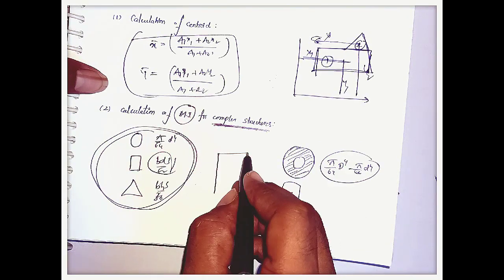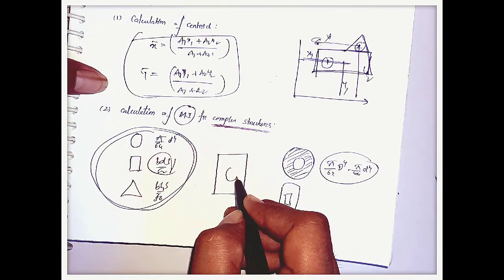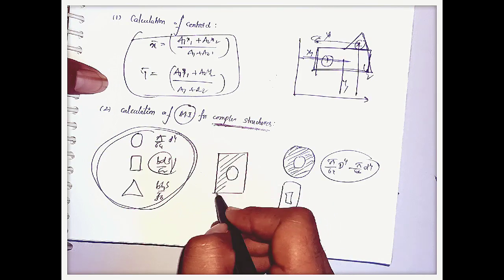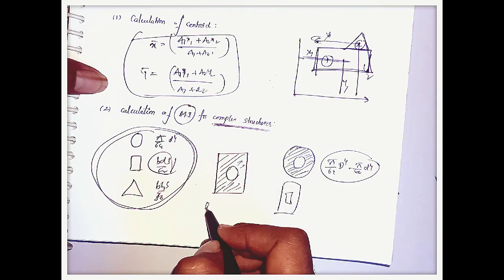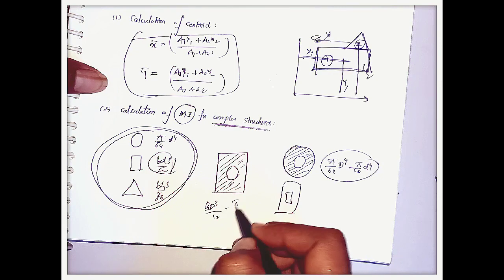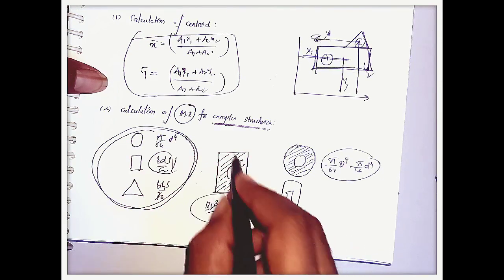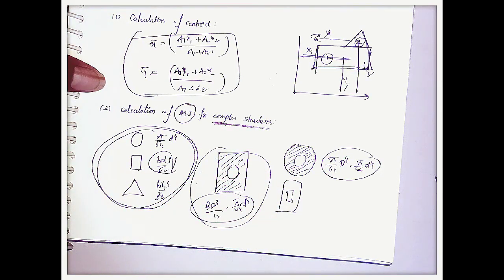Or sometimes they will ask about a rectangular section with a small circular hole inside the body. Here also it is bd cubed by 12 minus pi by 64 d power 4. Like this we can calculate the moment of inertia of complex sections.